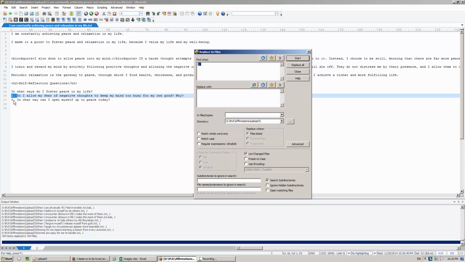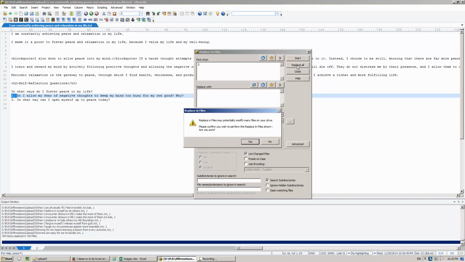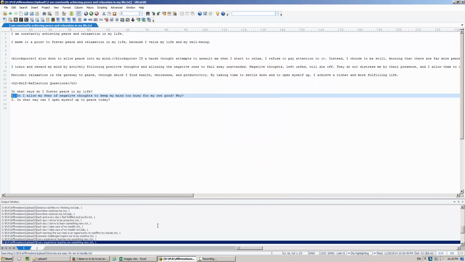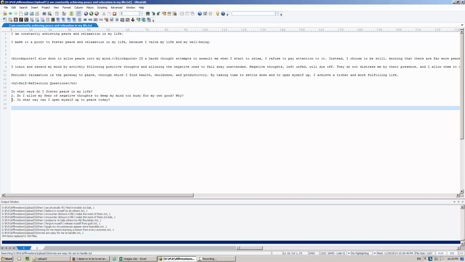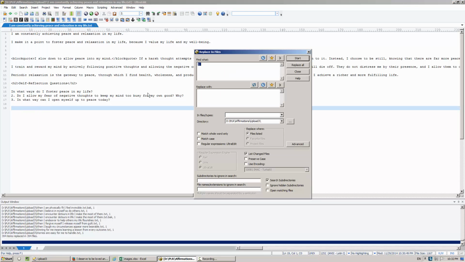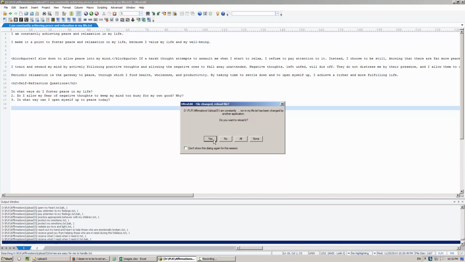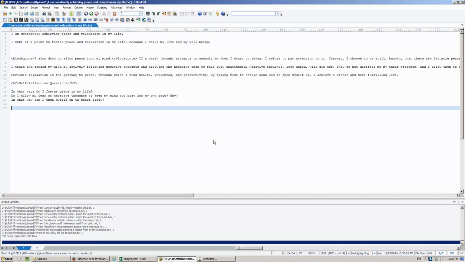So I did number 1, I got rid of it on all the files. I'm doing number 2 now, you can watch me do that. You can see down here, it's going through all the files and it's removing the 2. Now I'll do the same thing for number 3. Okay. There we go. Now I think I can open them all up again and keep going.